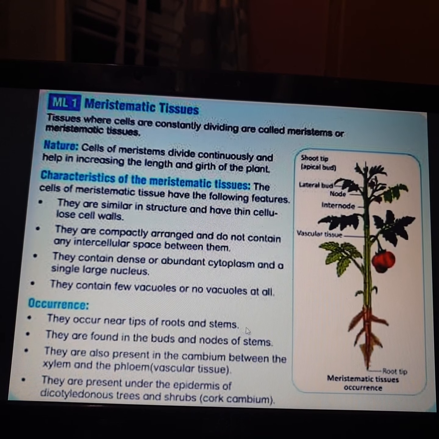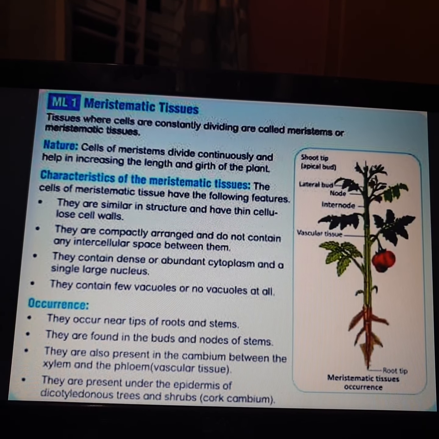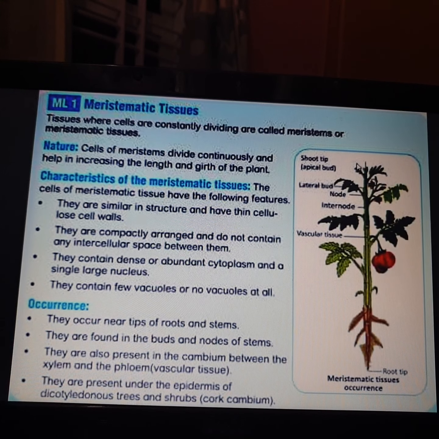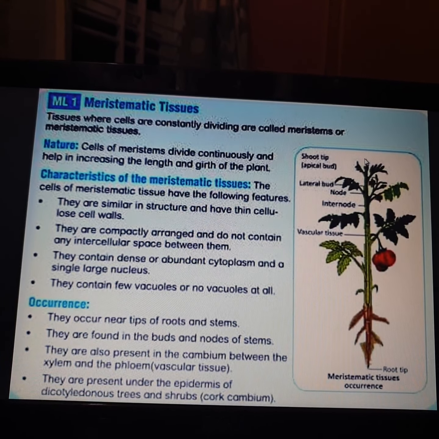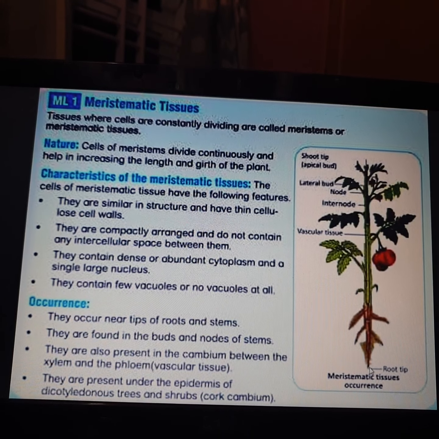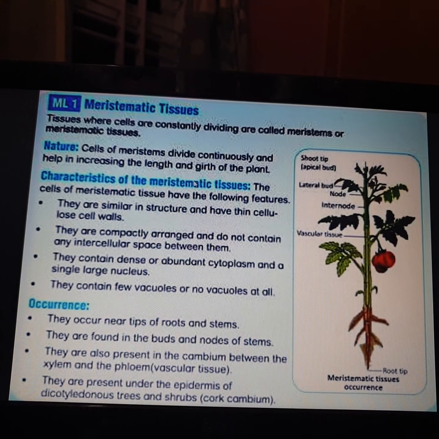Okay. Now, where these meristematic tissues are found, or we call it occurrence, they occur near the tip of the root and the stem. This is called the tip of the root, and this is called the tip of the stem. You can see the arrow over here. I am showing you the tip of the plant, the tip of the root. In these two places these meristematic tissues are found.